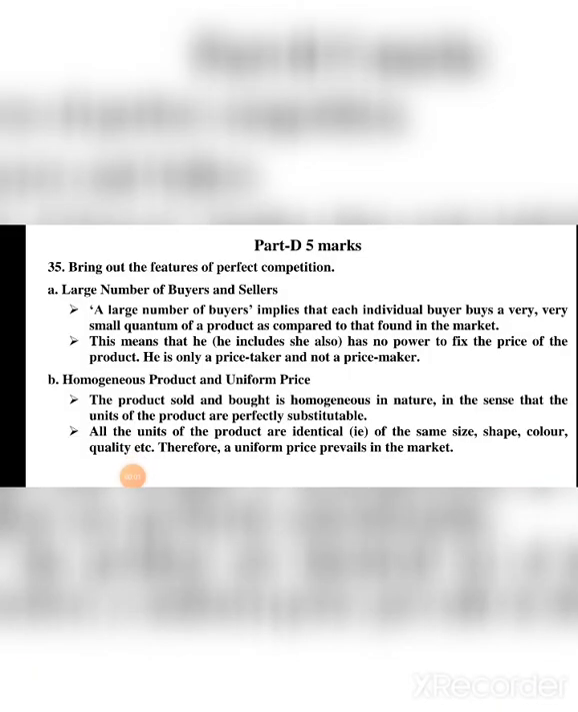We are going to see lesson 5 part D. Bring out the features of perfect competition. Perfect competition means a large number of buyers and sellers. The features: a large number of buyers implies that each individual buyer buys a very small quantum of a product as compared to that found in the market.